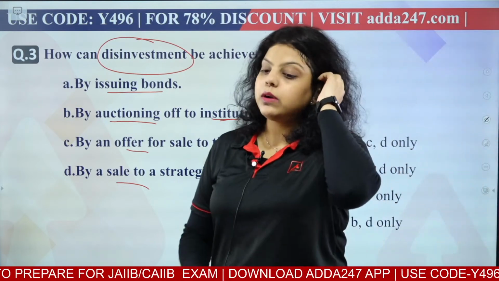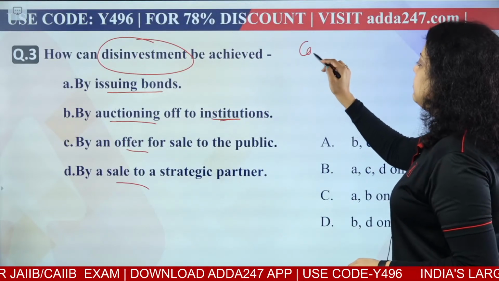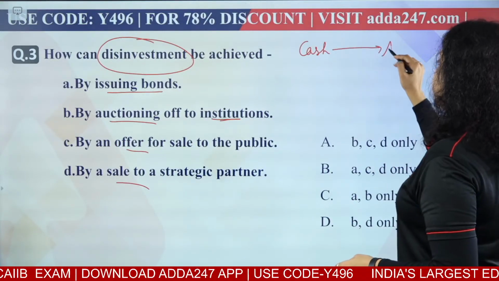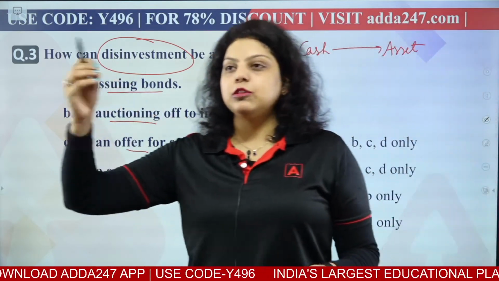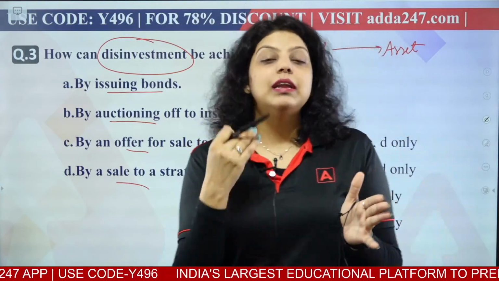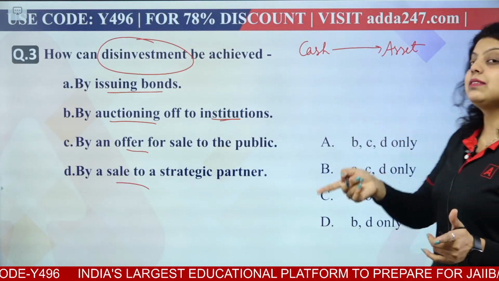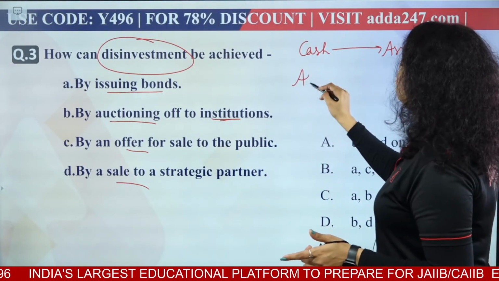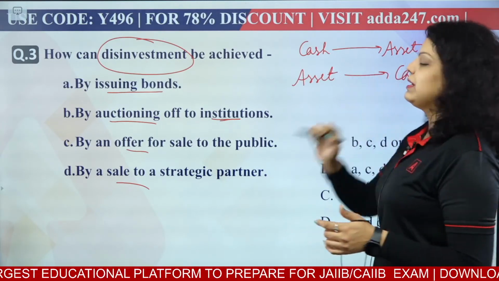Achha, if we talk about investment, what is investment? When we talk about investment, investment is simply when you are converting your cash into an asset. Like you had money, you have invested, you purchase property, you purchase a vehicle, you purchase something else. So that is how you are investing your money. So investment is converting cash into an asset. And what is disinvestment? When you have an asset and you convert this asset into cash. That will be known as disinvestment.